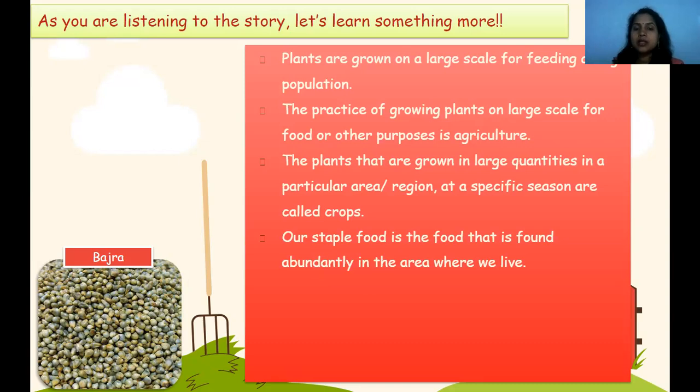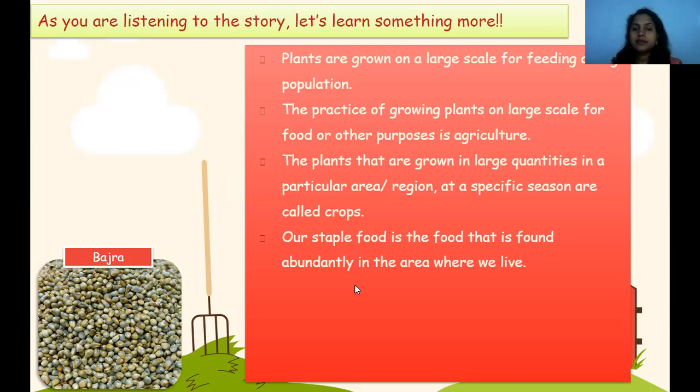Our staple food is the food that is found in the area where we live. That means in that particular area, this food will grow nicely. In every area, all foods are not available, meaning all foods do not grow everywhere. We can say it depends on the environment and all those things.